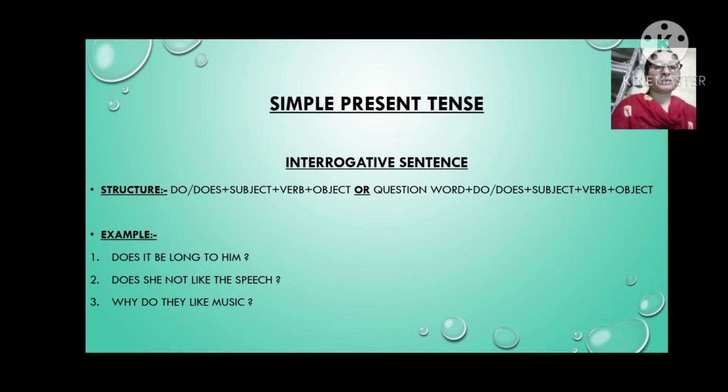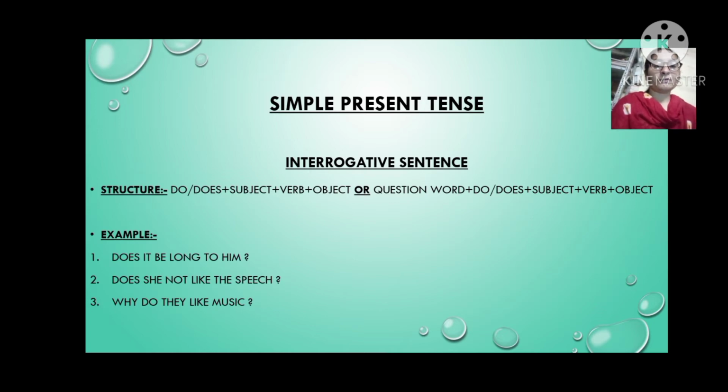So let's see: do, does plus subject plus verb plus object, or question word like why, who, which, where, how, that's all question words, plus do or does plus subject plus verb plus object. Let's see the example. First example is does it belong to him?